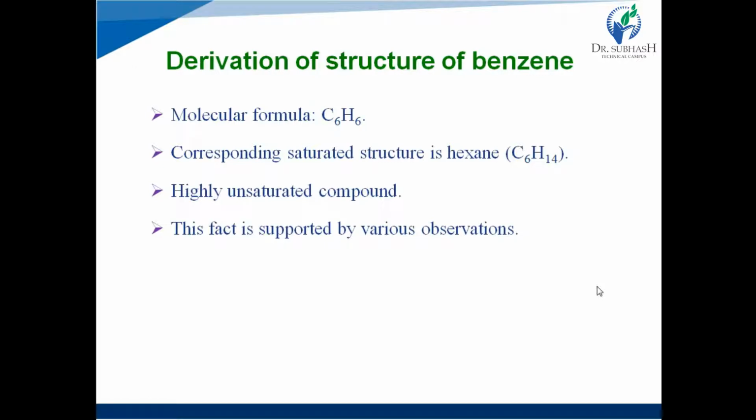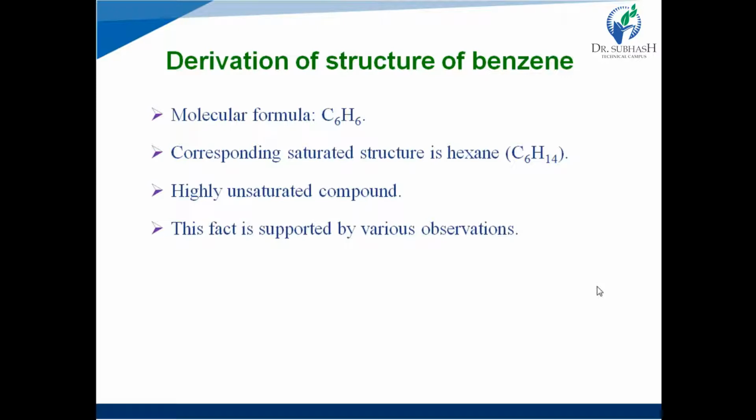Next, derivation of the structure of benzene. How its structure was derived is continued. Its molecular formula is C6H6, as I discussed: 6 carbon atoms and 6 hydrogen atoms. But its corresponding saturated structure with 6 carbon atoms is hexane, sorry, that is C6H14.